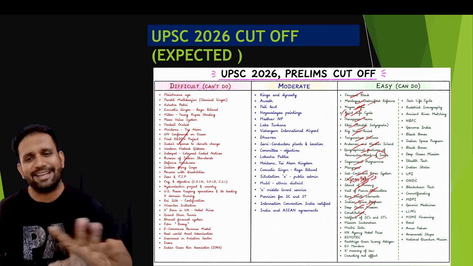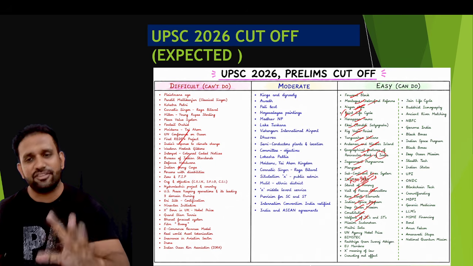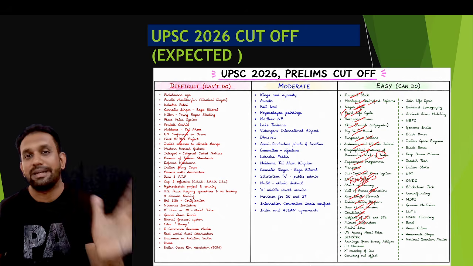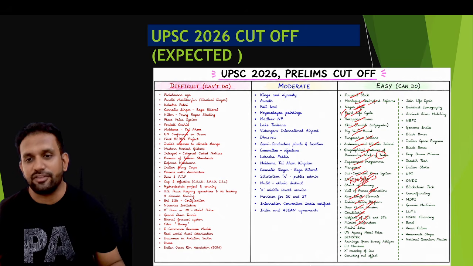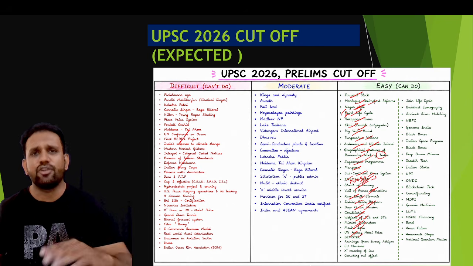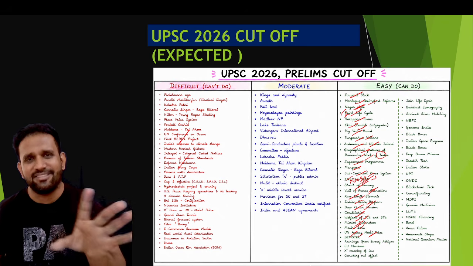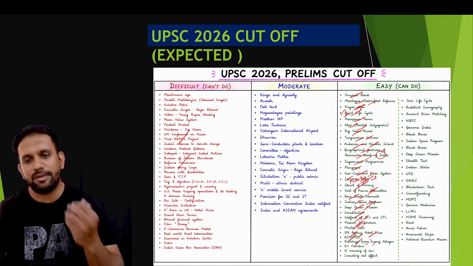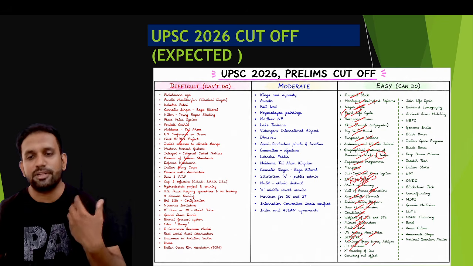Constitution, one question is the easiest one. Welfare of SC/ST, easiest one. Mission Sudarshan Chakra, like the Iron Dome, we are building along with the Prithvi air defense system, we will study. Maitri Setu, that is also there anyhow. United Nations, which UN agency got the Nobel Prize, very easy. BIMSTEC, how many agreements we have done, very easy. Rashtriya Gram Swaraj Abhiyan, very easy. Number of EU members, very easy.